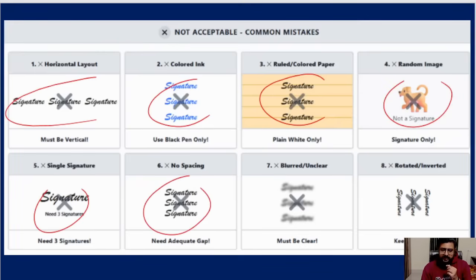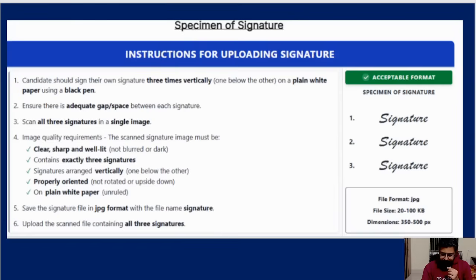For three signatures, this one is correct, but still the spacing between the signatures is not good, so it won't accept. This blurred one, it won't accept. This way it won't accept. It won't take anything which is not matching the 3 vertical signatures. They have also given the sample here, the acceptable format, and then again they have explained the same thing here in text format.